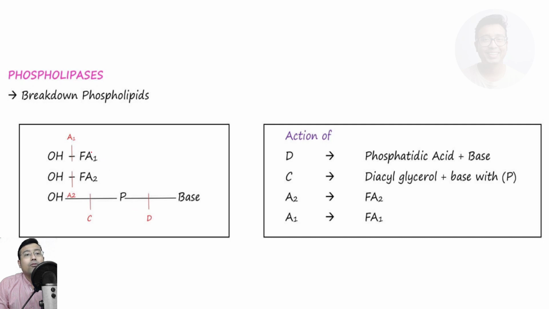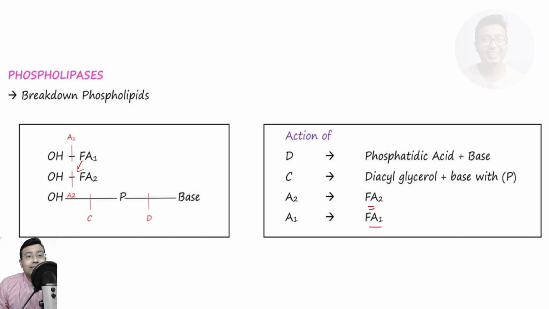So you see what happens when we use phospholipase A1. What will phospholipase A1 do? Phospholipase A1 will simply break down the fatty acid. It will break the first ester bond. Similarly, phospholipase A2, what will it do? It will attack this bond. Okay, so we will get fatty acid 2.